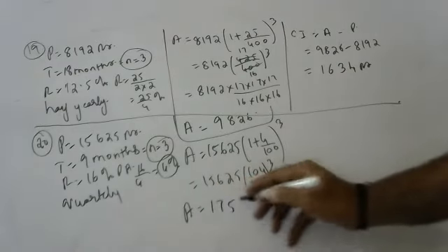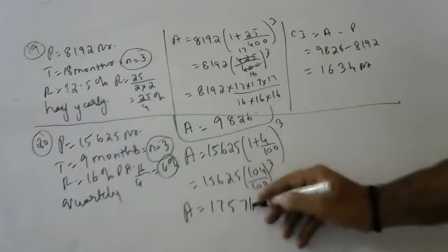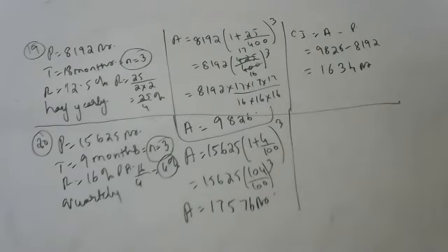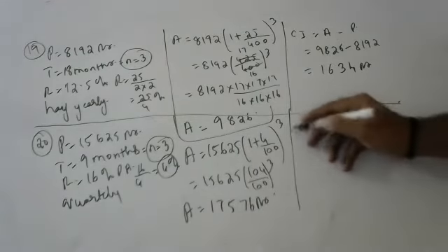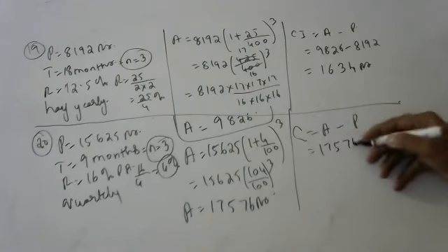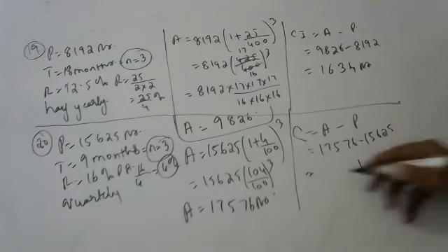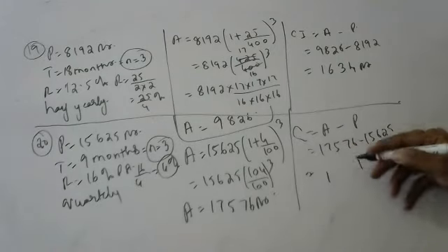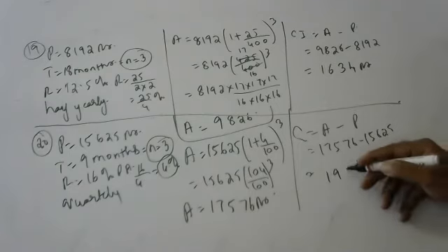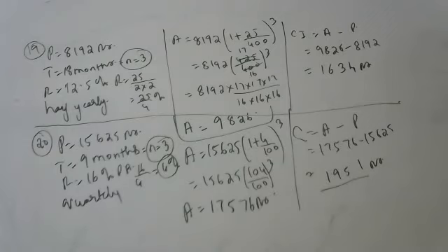17,576. Children, if you do calculations before only, you will also understand tomorrow how to do. Compound interest is amount minus principal. 17,576 minus 15,625. 1951. Okay, children, this is 1951 rupees. One second, children.